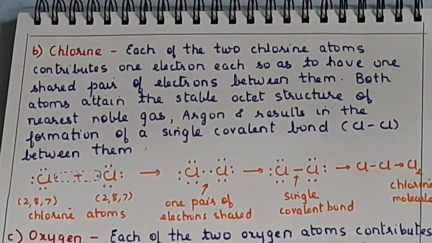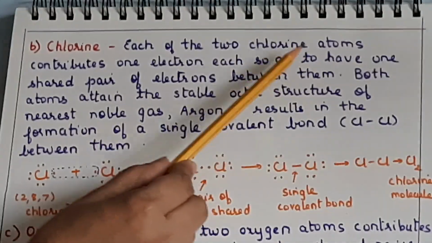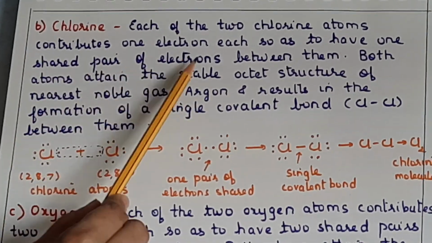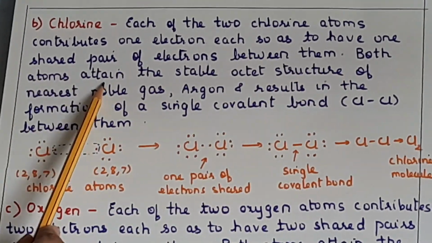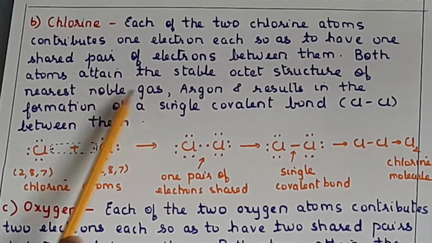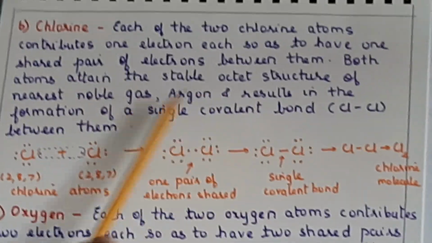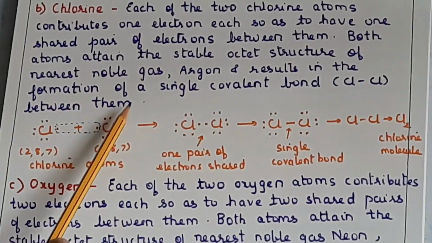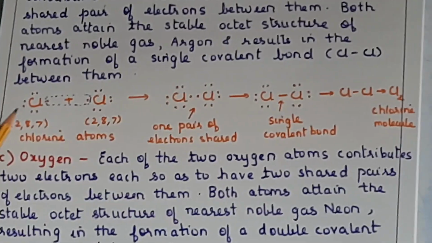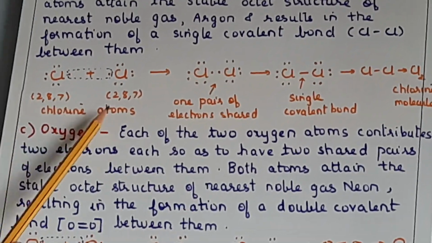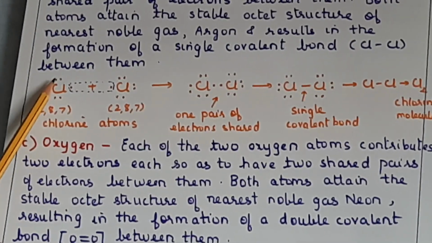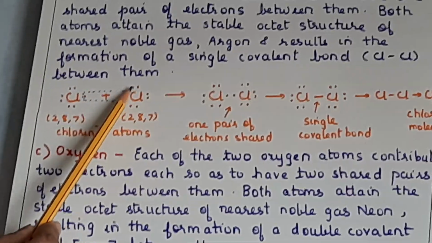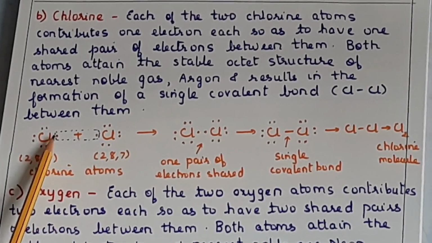Okay, the next one is now chlorine. Now each of the two chlorine atoms contributes one electron each so as to have one shared pair of electrons between them. Both the atoms will attain the stable octet structure of the nearest noble gas argon and result in the formation of a single covalent bond, Cl single bond Cl between them. So you know that chlorine's electronic configuration is 2,8,7. Yes, so for the chlorine atom you show the 7 electrons by dots, 1, 2, 3, 4, 5, 6, and this is the 7th one. Similarly here 7 electrons. Now show the overlap by the dotted lines.